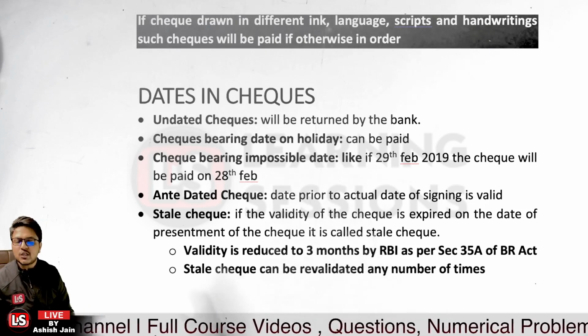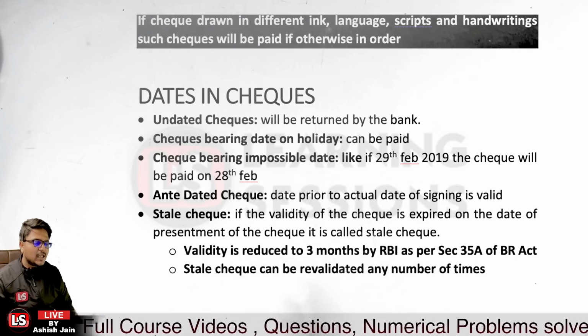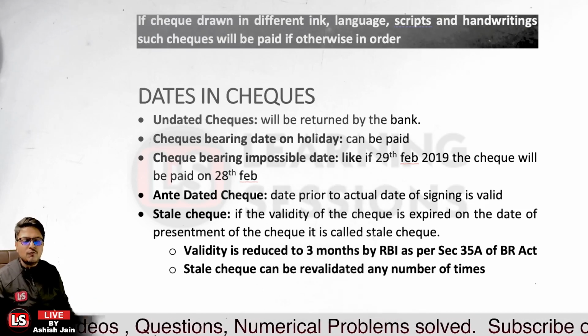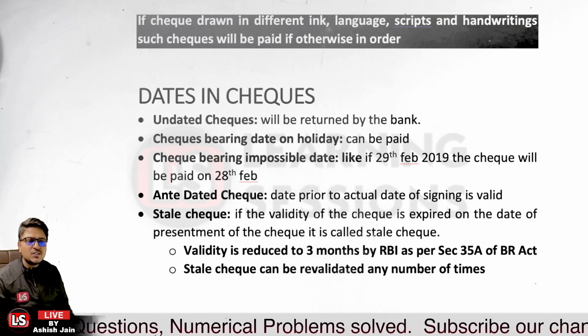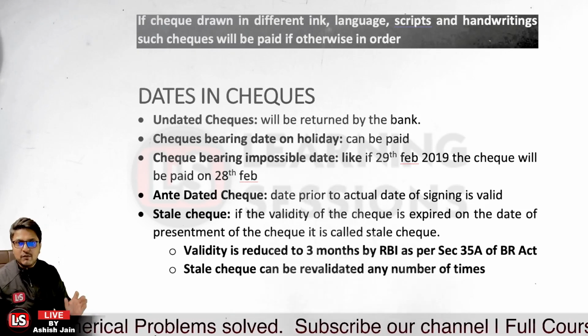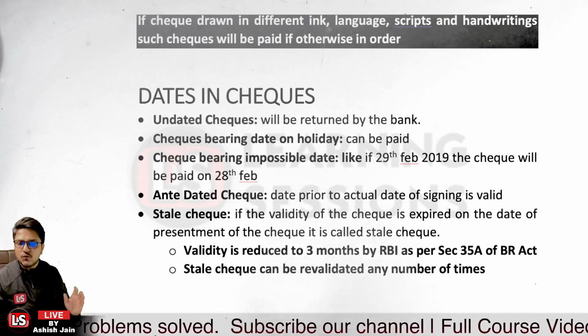And what do you mean by a stale check? Stale checks are those checks in which the validity of the check has expired. Such checks are said to be stale instruments. And previously, the validity of the instrument was 6 months.